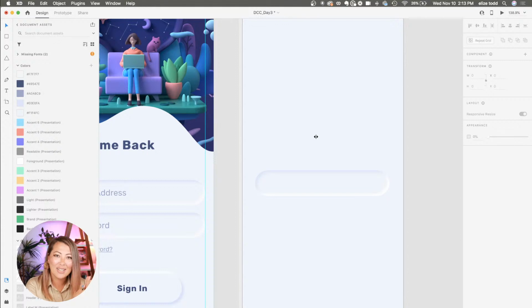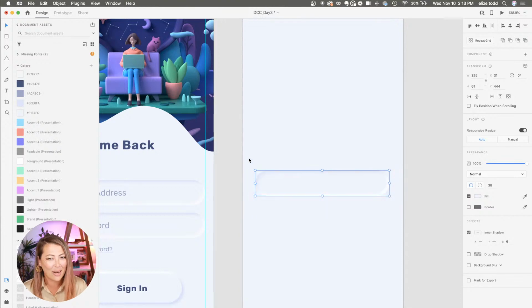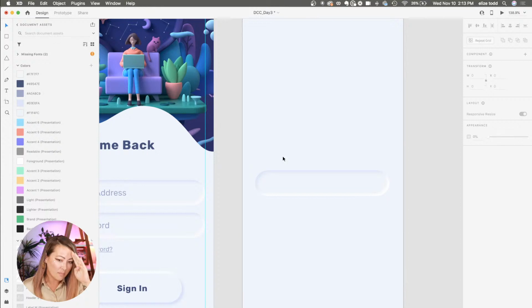Oh my gosh, isn't that kind of like magic? When I first did it myself, I was like, oh my gosh, this looks so good. Okay, congratulations. So maybe you guys will feel that way too. How do you feel about it? It wasn't that hard, right? It seems like it's going to be more challenging than it is. So we have that. It already feels like it has that inset.